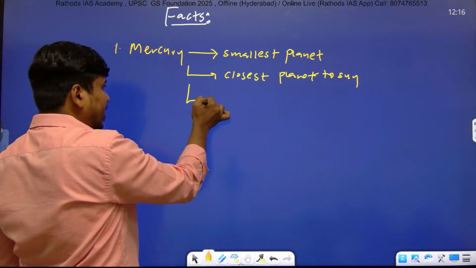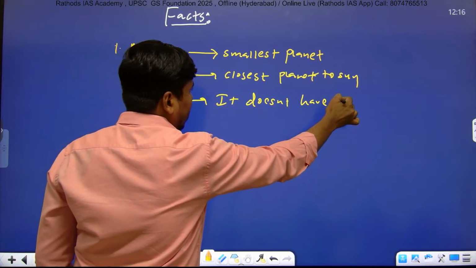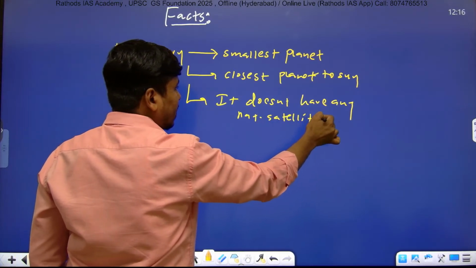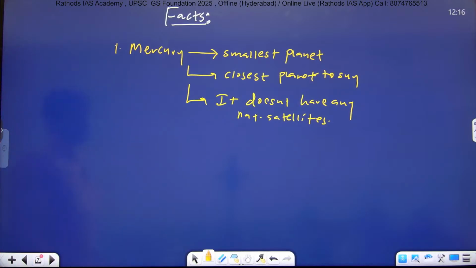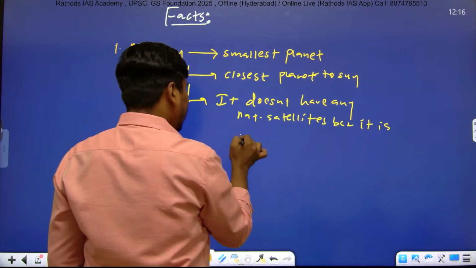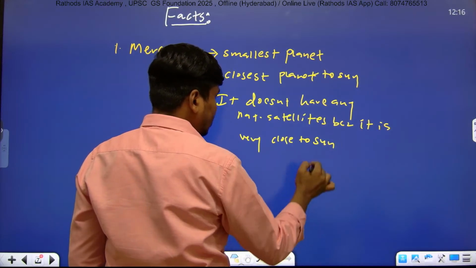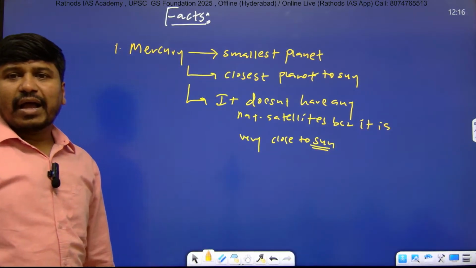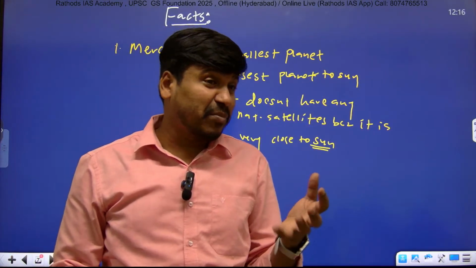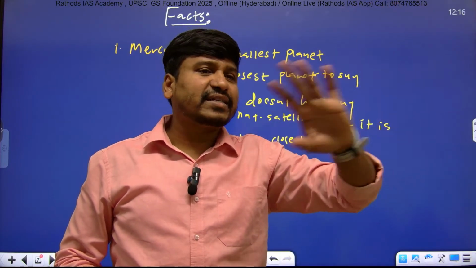It doesn't have any natural satellites. Very important point. It doesn't have any natural satellites because it is very close to the Sun. If there were any natural satellite around Mercury, it would be attracted by the Sun, because the Sun has huge gravity, 274 meters per second squared.